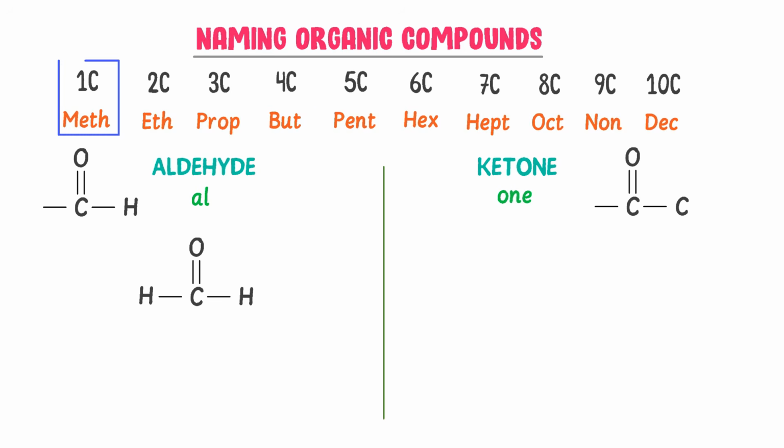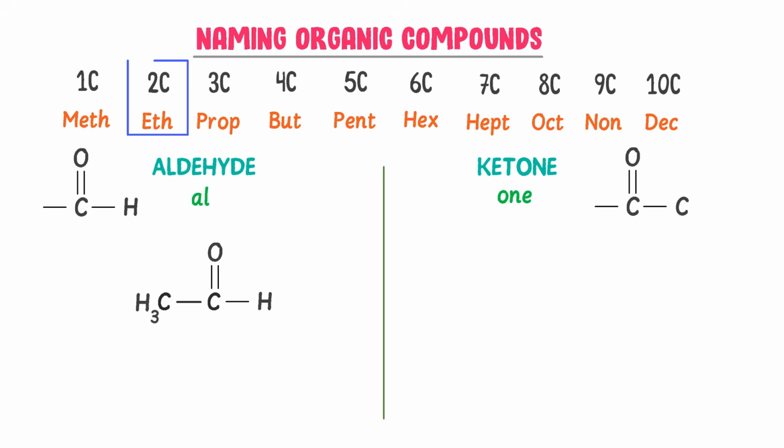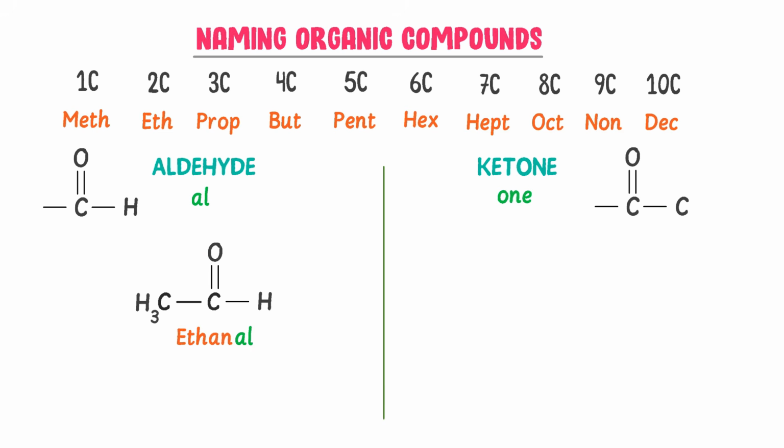Consider 1 carbon atom and functional group of aldehyde is bonded to it. There is only 1 carbon. I write methane. Also there is functional group of aldehyde. I write al for it. So I get methanal. Secondly, consider 2 carbon atoms and functional group of aldehyde is bonded to it. This carbon has formed 1 bond. Write H3. Now there are 2 atoms of carbon. I write ethane. Also there is a functional group of aldehyde. I write al. So I get ethanal.